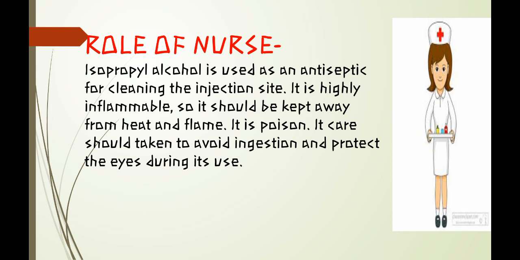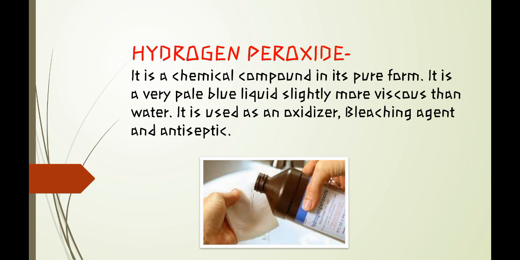Alcohol is very flammable, means it burns very easily, so it should be kept away from heat and flame. Then the second example is hydrogen peroxide.